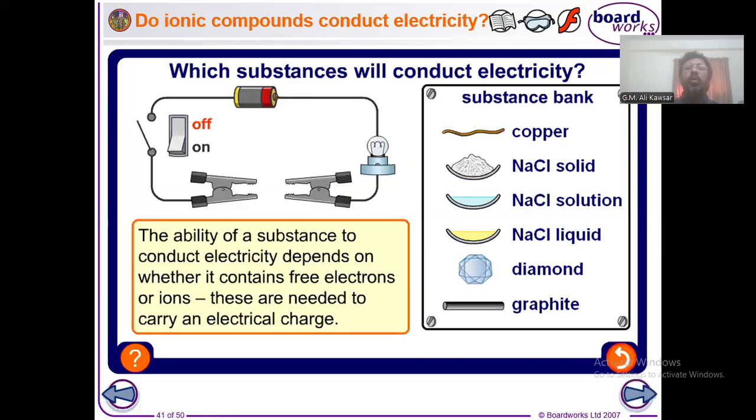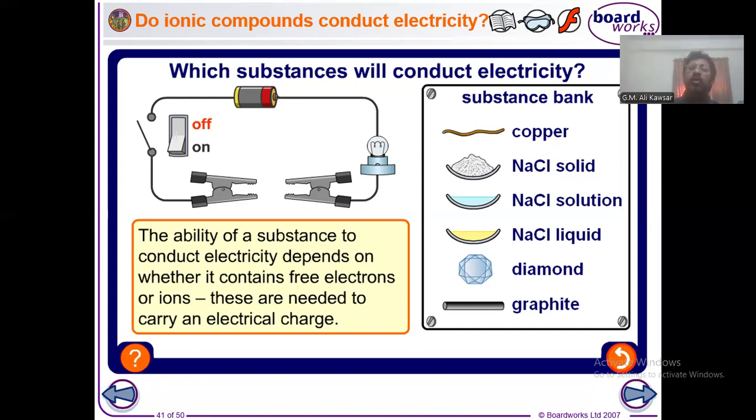Which substance will conduct electricity? Actually, we know that metals conduct electricity, and the reason is that metals contain delocalized free electrons. Those free electrons are basically responsible for conducting electricity in metals. But another type of substance, like ionic compounds, can also conduct electricity by the opposite ions. For example, sodium chloride, but sodium chloride cannot conduct electricity in all forms.